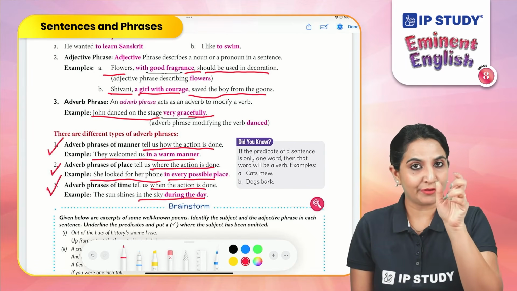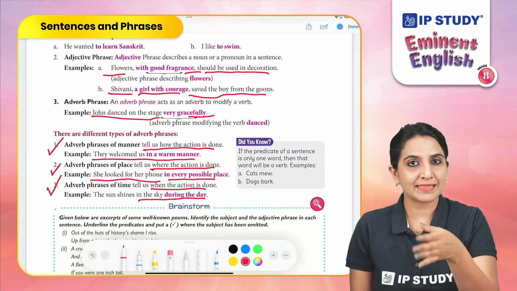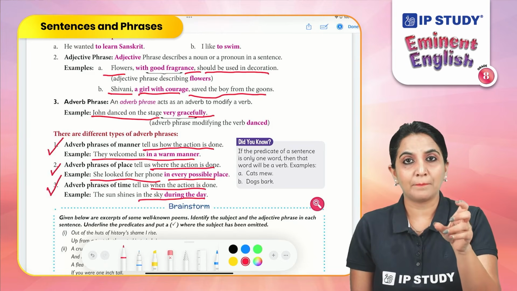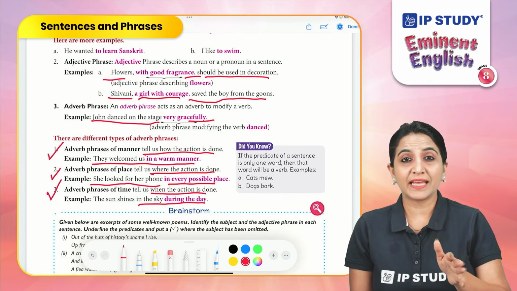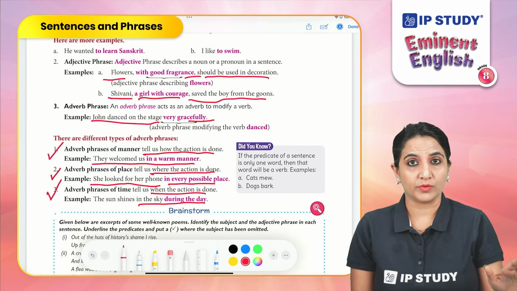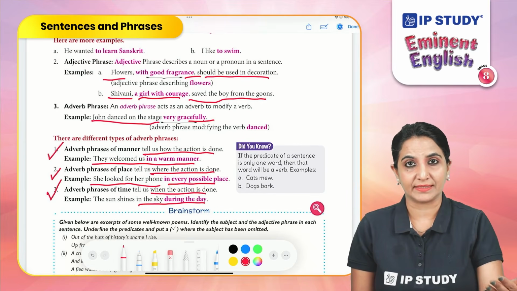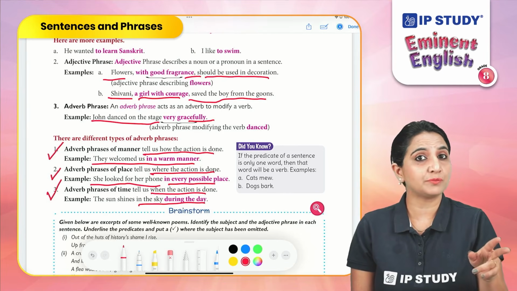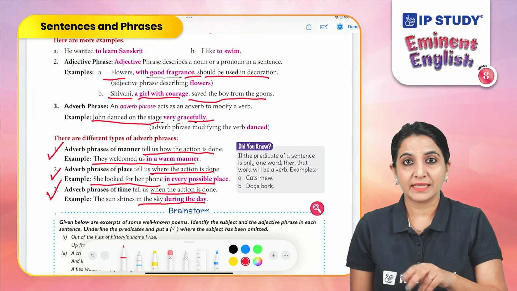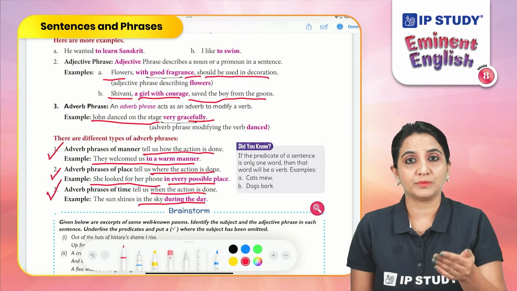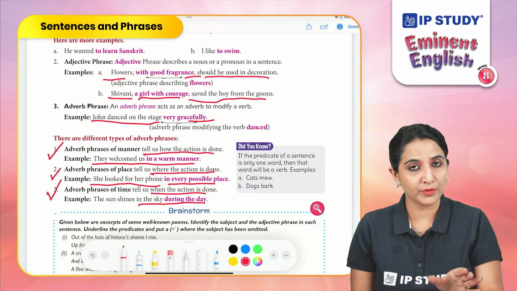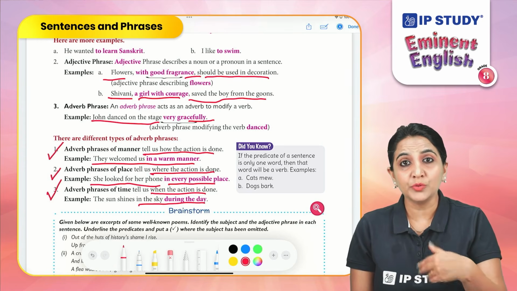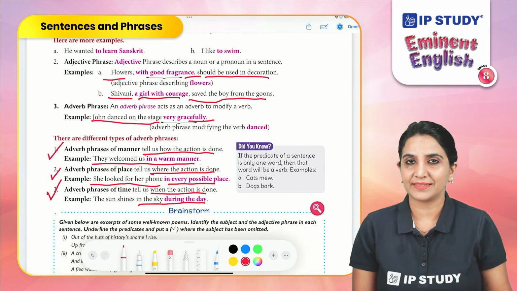So a phrase is a group of words that has a meaning on their own but doesn't complete the sentence. A phrase cannot stand alone. They have to be a part of the sentence. They do not have a subject or a predicate. They never end with a punctuation mark. But they have a complete meaning on their own and they are used to complete the sentence.